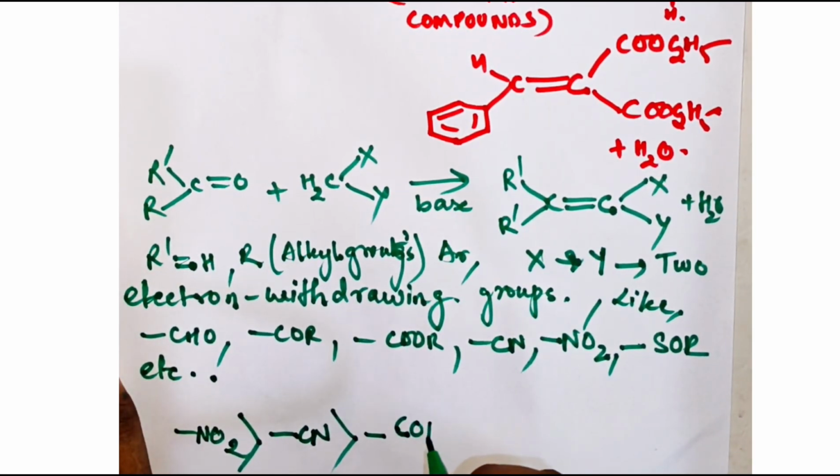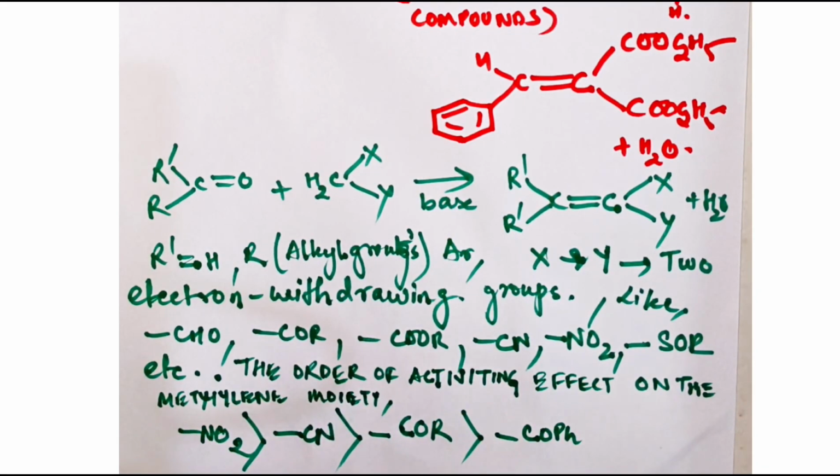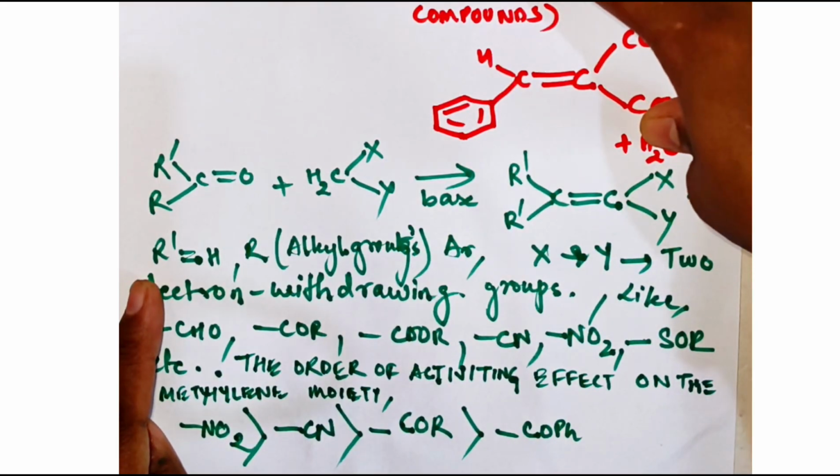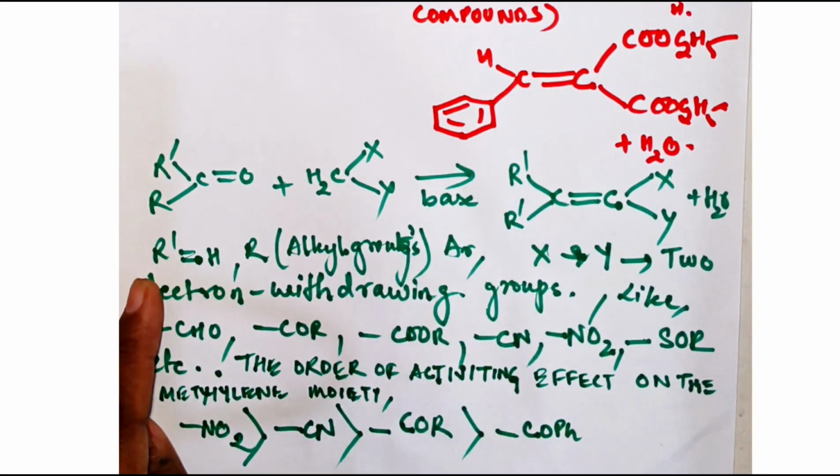Then comes COR, then COPh. This is the order of activating effect on the methylene moiety. If these groups are there, it is more activating, which means the hydrogen will go out very easily, so the active methylene compound will be formed more easily. This is also one of the important things I wanted to discuss.